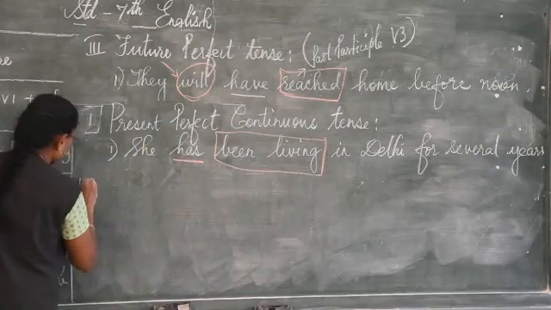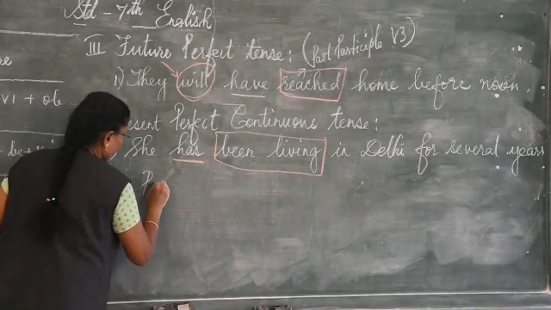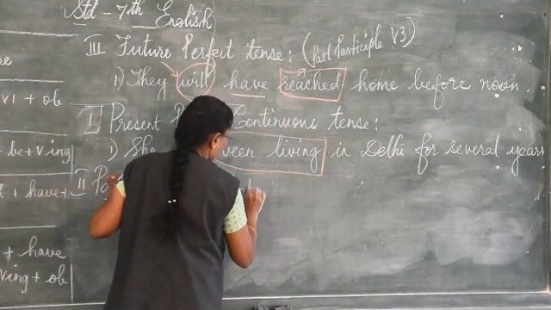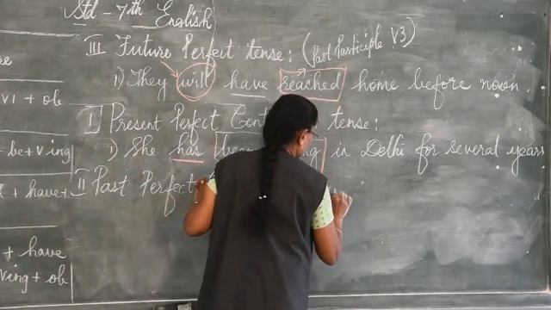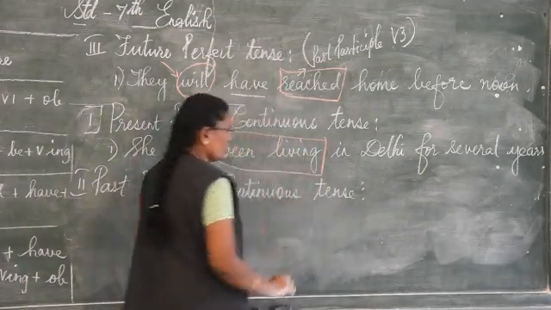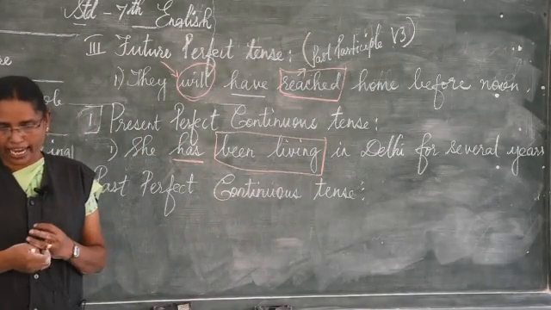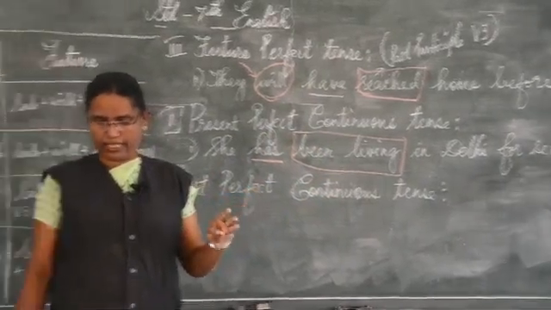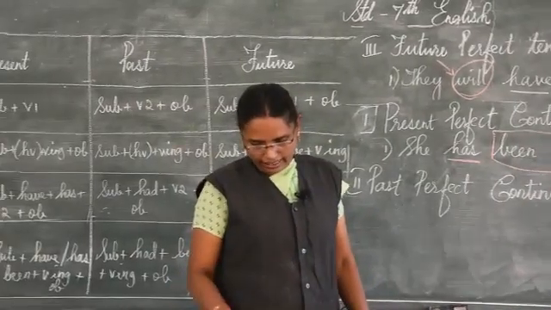The second one, you have past perfect continuous tense. For this the explanation is, it is used to express an action that began before a certain time in the past and continued up to that time. Understand?